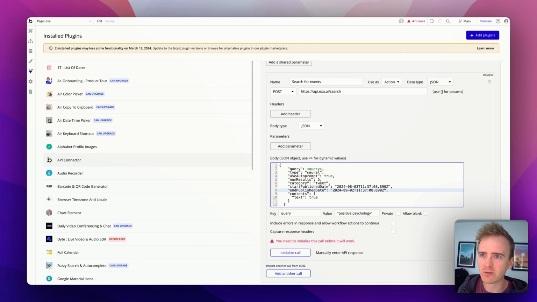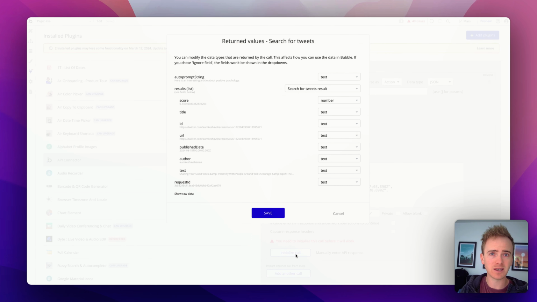I'm then going to leave the rest of this exactly as it is, but you could of course go through and make any part of this as dynamic as you like. And so now I'm going to click initialize call and see if I've made any mistakes. Normally you get an error quite quickly. This is going to take longer than a keyword search, of course, because it has got that AI component.